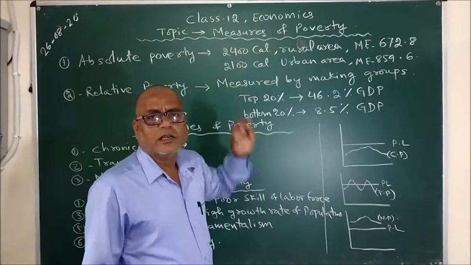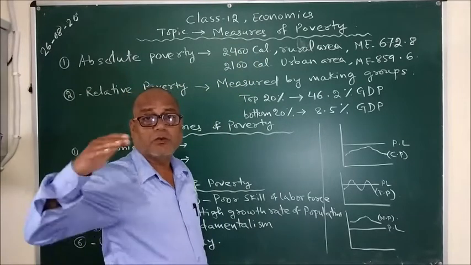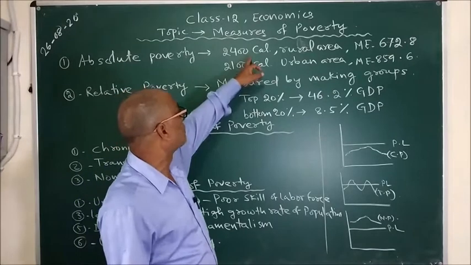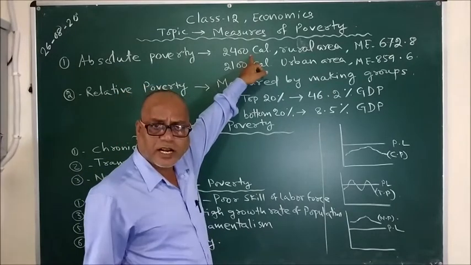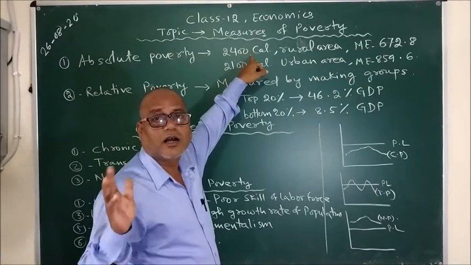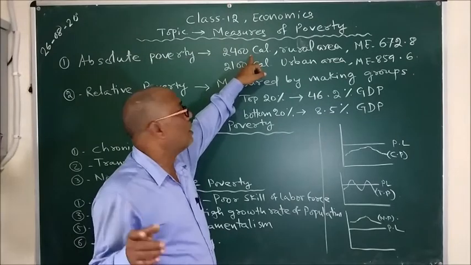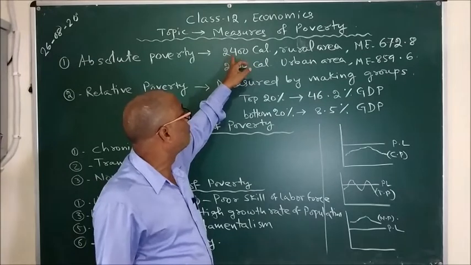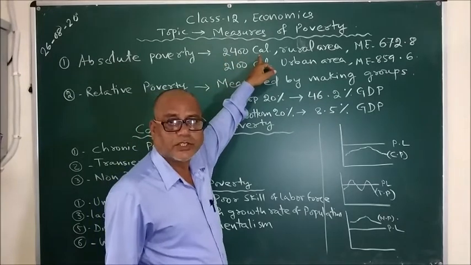So, what is the limit of absolute poor in rural areas? You can see here that if a person is not able to earn enough to purchase food that will give him 2400 calories. This is for rural areas.